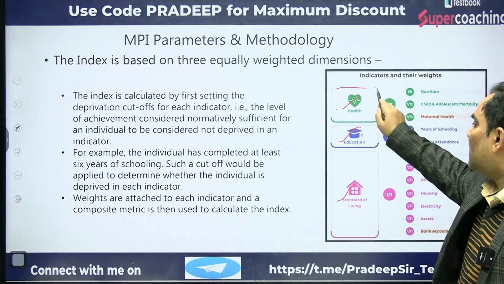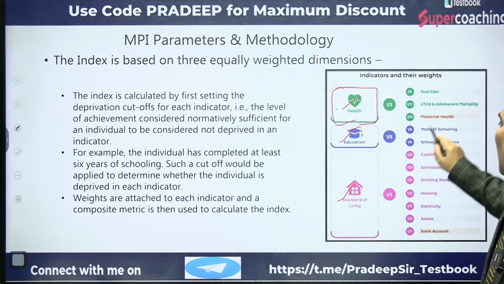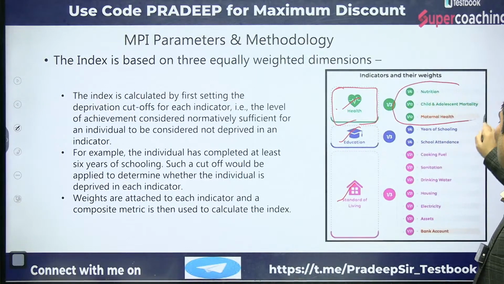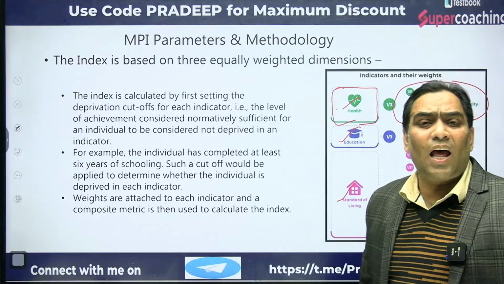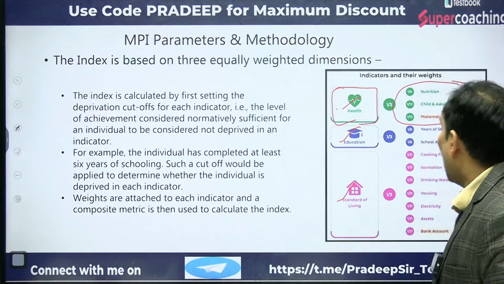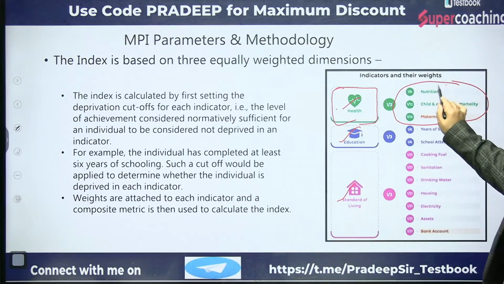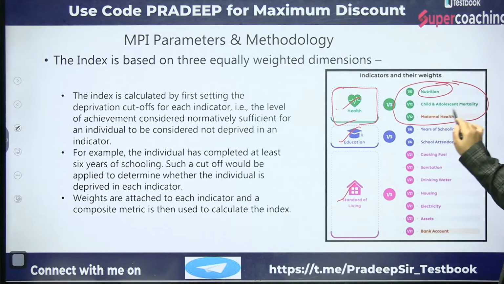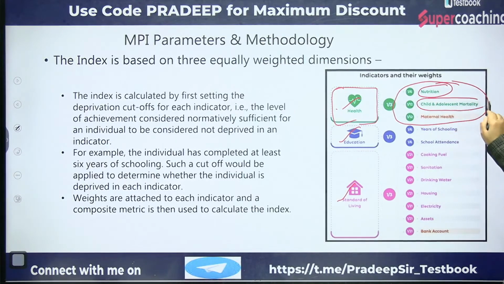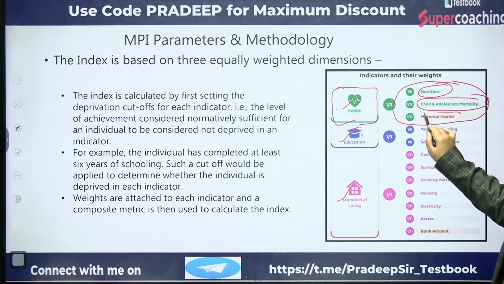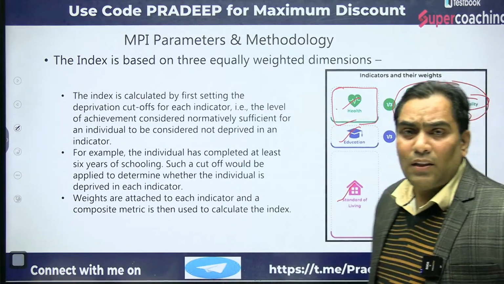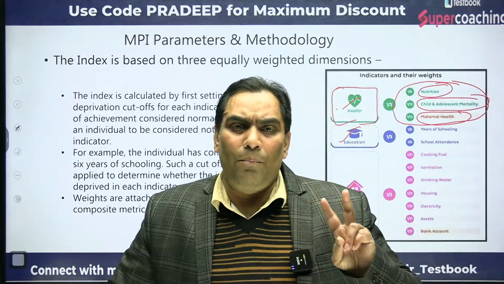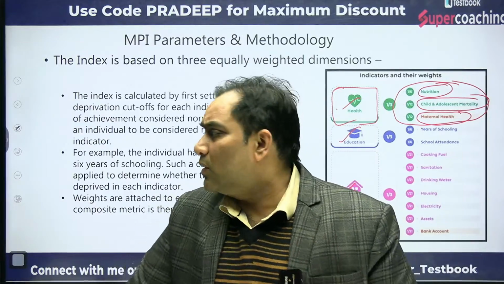Health has 3 sub-dimensions, but it is not that all of these dimensions have equal weightage. In health, nutrition has more weightage in comparison to child and adolescent mortality and maternal health. Be very clear.